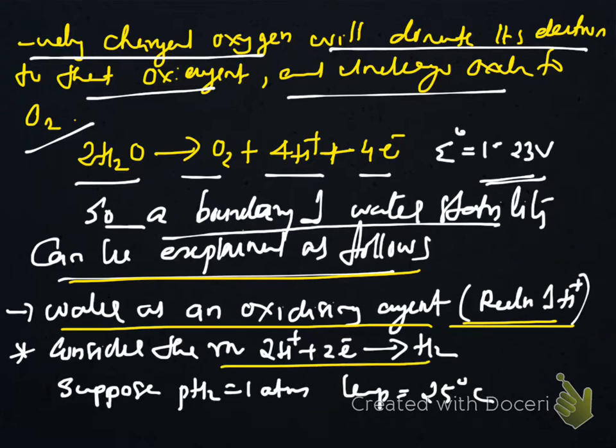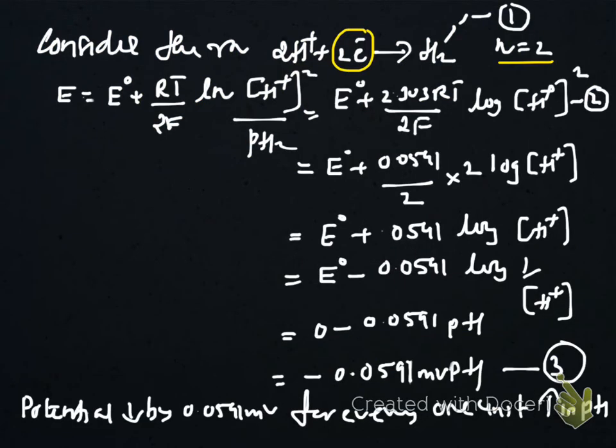Suppose partial pressure of hydrogen is 1 atm and temperature is 25 degrees Celsius, then this reaction 2H plus plus 2 electron gives H2, equation number 1. Here n is found to be 2. Nernst equation for this reaction can be given like this: E equal to E0 plus RT by 2F ln H plus square by partial pressure of hydrogen.